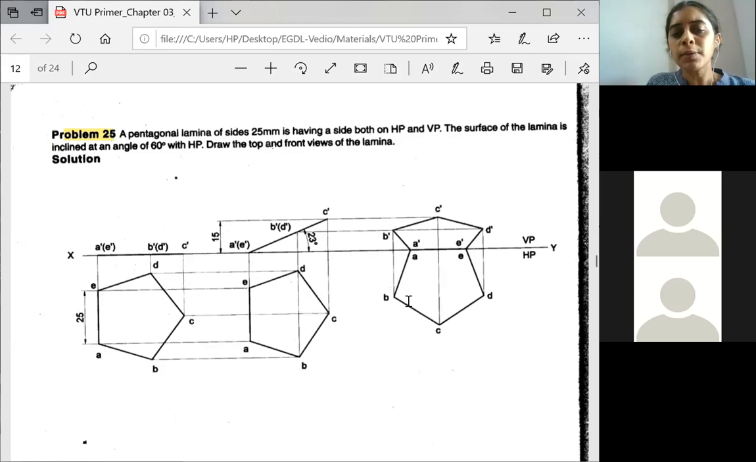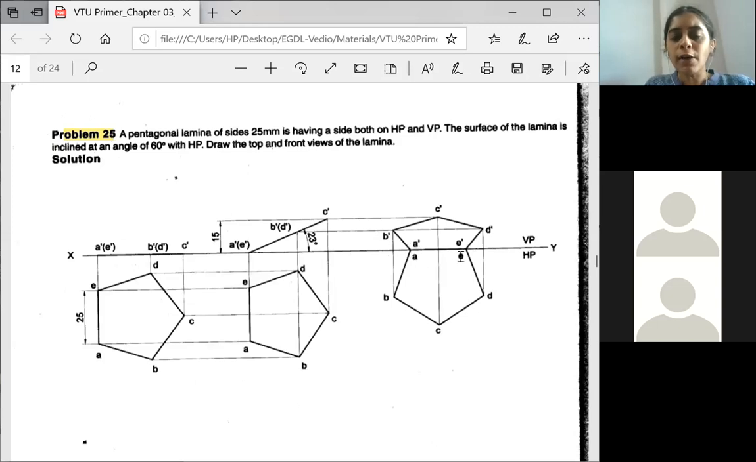Then you join A to B, B to C, C to D, and D to E. You got the top view now shifted such that the one side which was resting on HP is now resting on VP also. Once that is satisfied, you have to determine the final stage. This is simple. You take the projections from each corner of the top view, then extend the projections into the front view, and then start reading the locus.